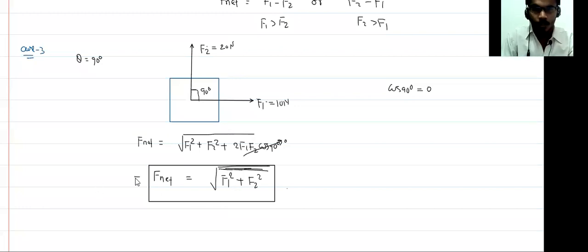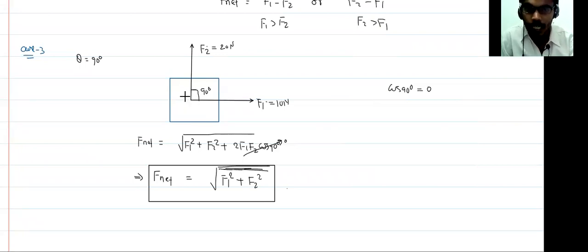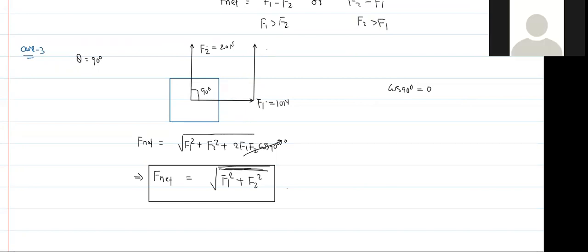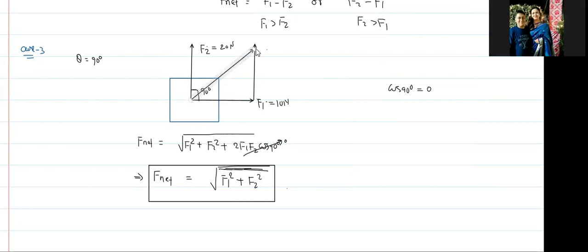What is the direction of this net force? You can calculate. Right now you cannot add these two forces because the tails of these two vectors meet. So what do you do? You shift F2 parallelly. If you shift this force parallelly, then the head of F1 meets with the tail of F2. Then the resultant of these two forces is equal to F net.